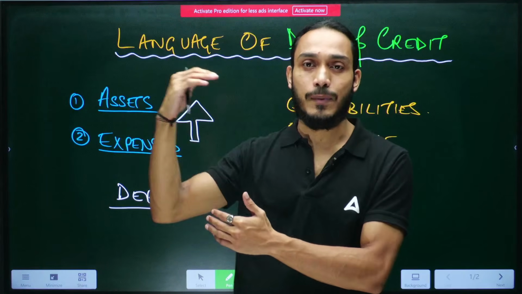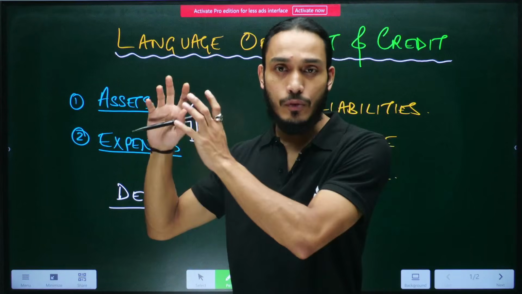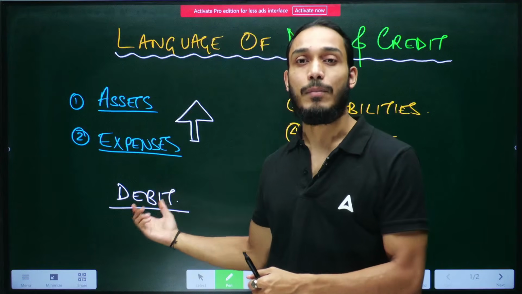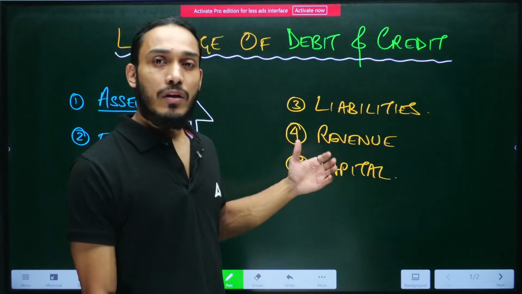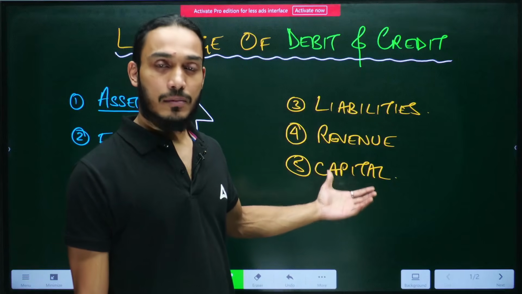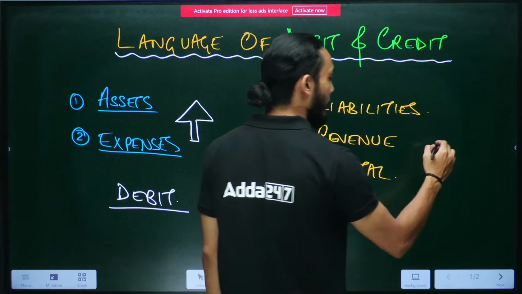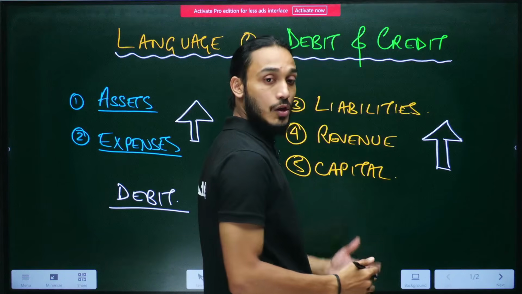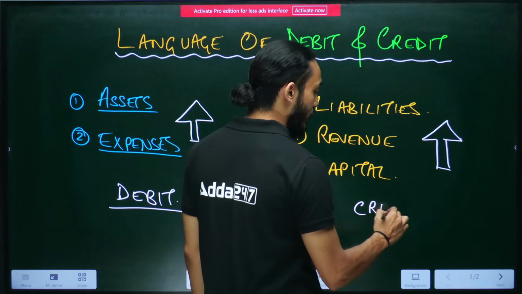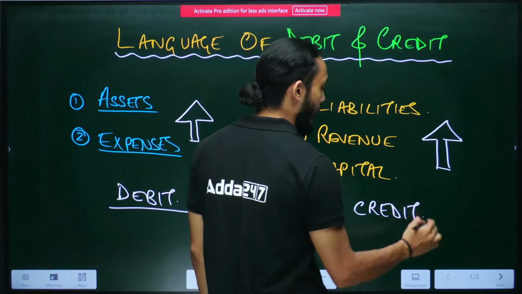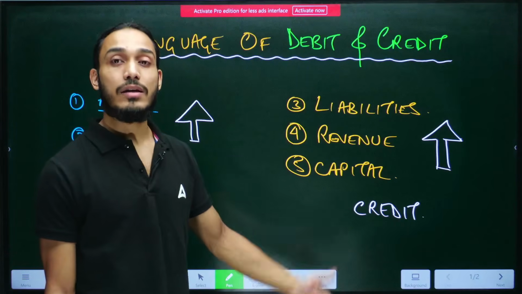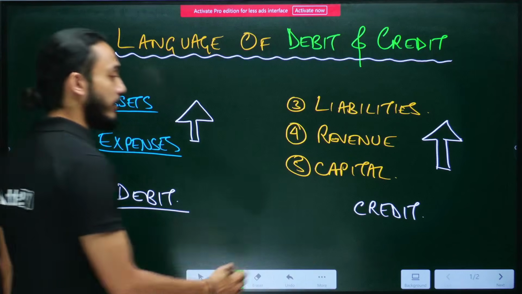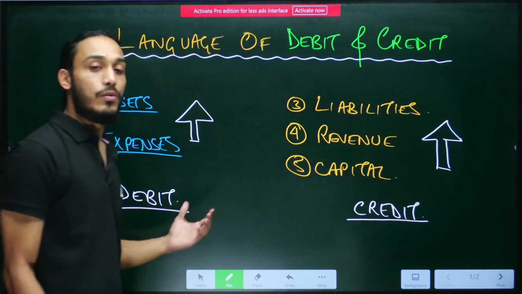Whenever assets and expenses, those kind of items that can be classified as assets and expenses, whenever their amount goes up, we debit that amount. And when it comes to the rest of them, the liabilities, the revenue, and the capital, whenever these items increase in amount, we credit these items. So these are also called credit items. Liabilities, revenue, and capital, they are also called credit items. This is what you need to understand when it comes to debit and credit. This is the language of debit and credit in accounting.